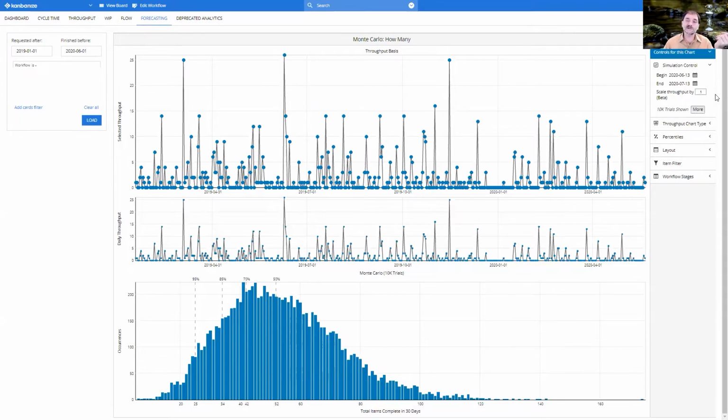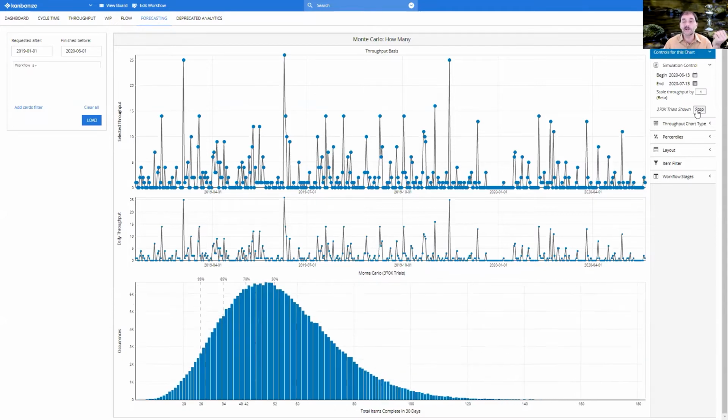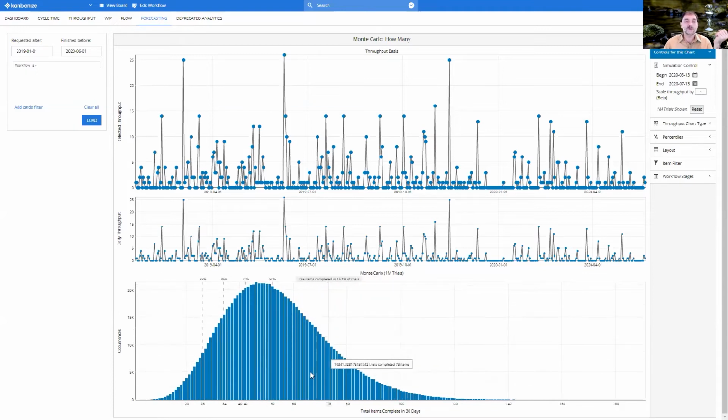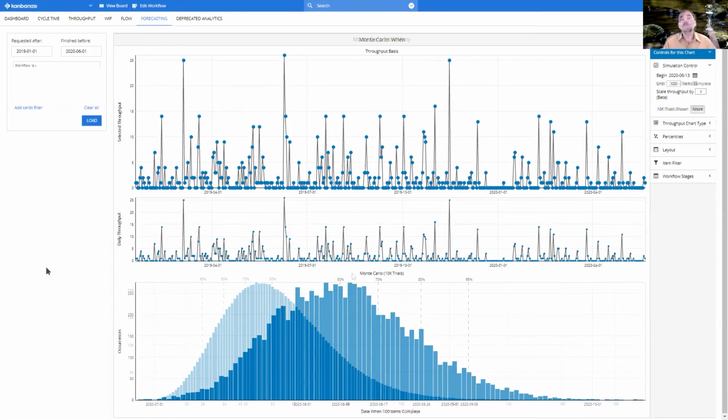And I said in cases because actually the Monte Carlo simulation runs 10,000 trials as default, but we can even let it run to 1 million and see what's happening then. And you will see it gets a lot smoother as we go on, but we still have got 26 at 95, 34 at 85, and 52 at 50%. So it gives us in the next 30 days an estimation of how many we can get done. But our actual question was, when will it be done?